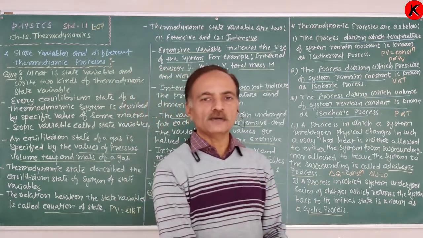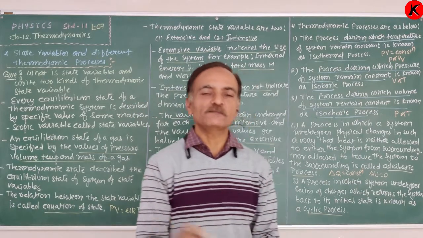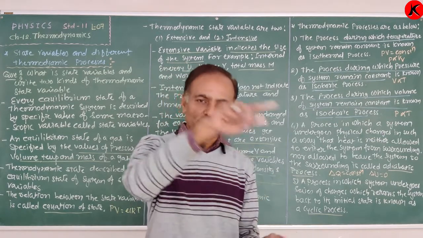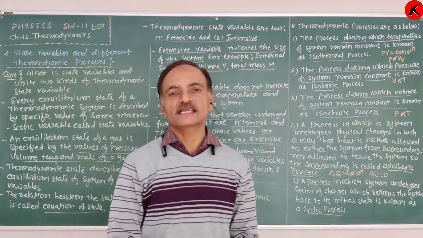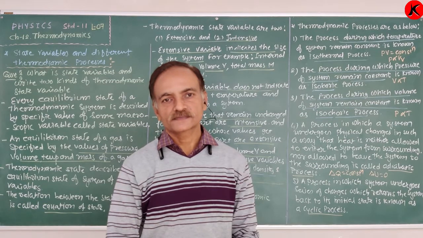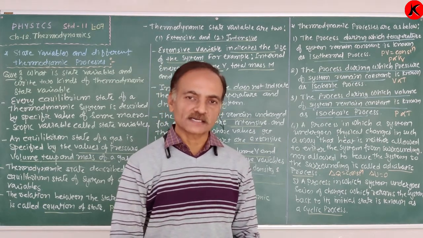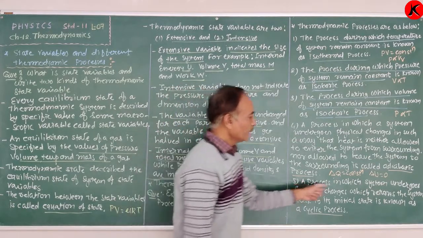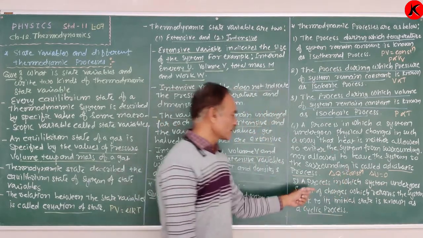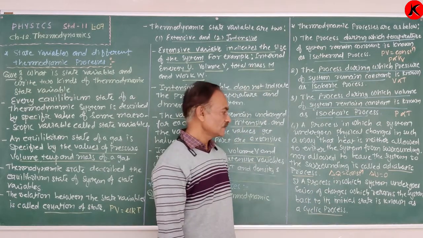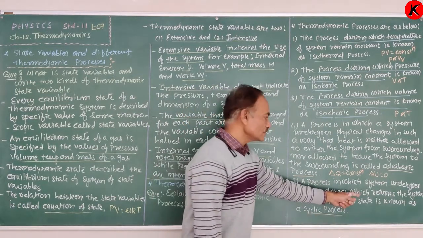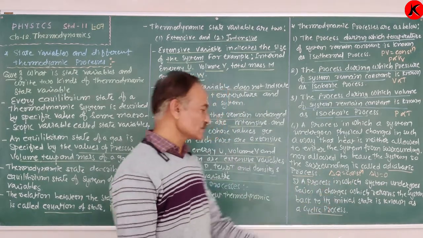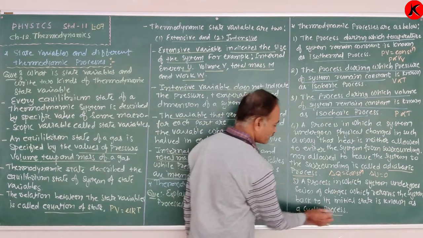Then it cools down, so the state changes from vapor back to liquid. Again this water is filled in the piston cylinder arrangement. This is how the steam engine worked. So this is the cyclic process: a process in which the system undergoes a series of changes which return the system back to its original state.